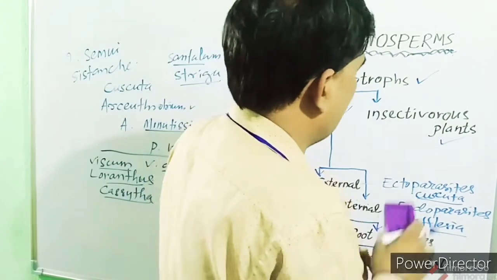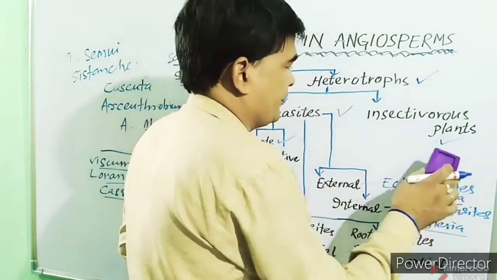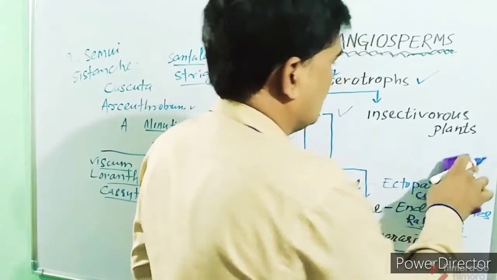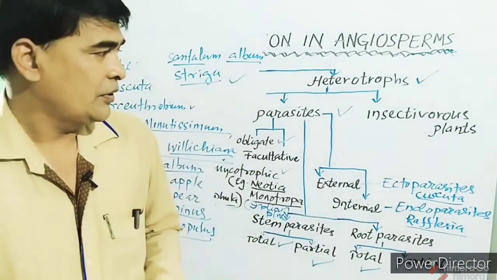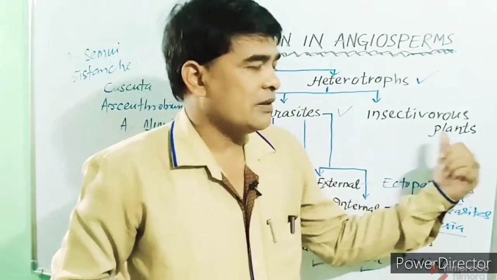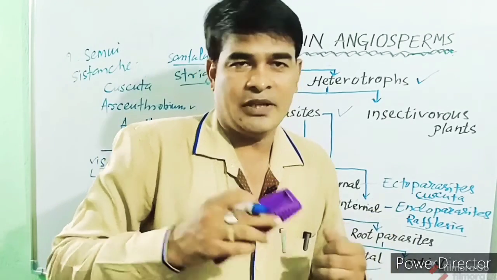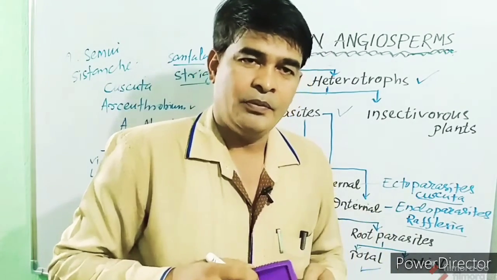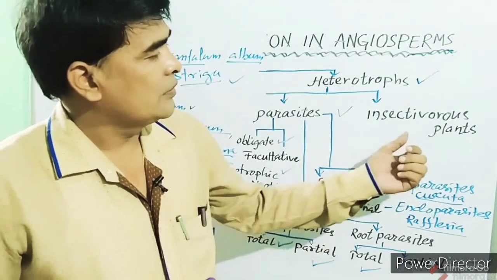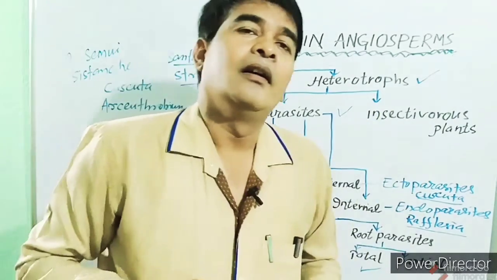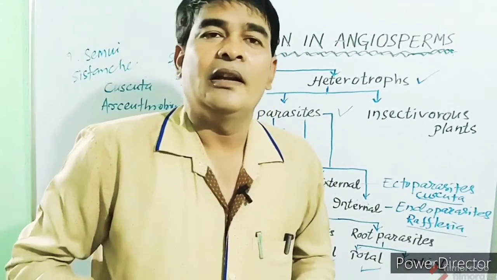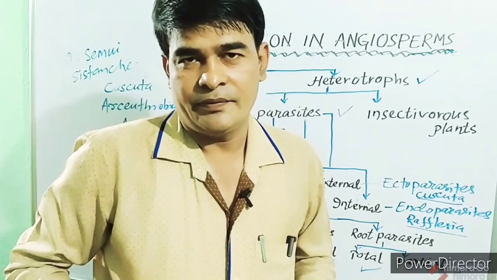Then we'll study insectivorous plants. These insectivorous plants are photosynthetic plants. They can prepare their own food, but they depend on insects for their nitrogen requirements.